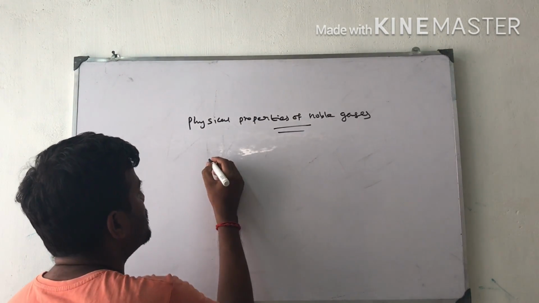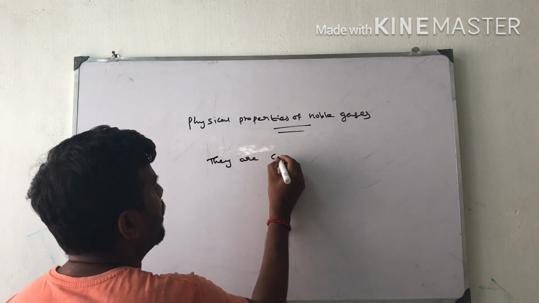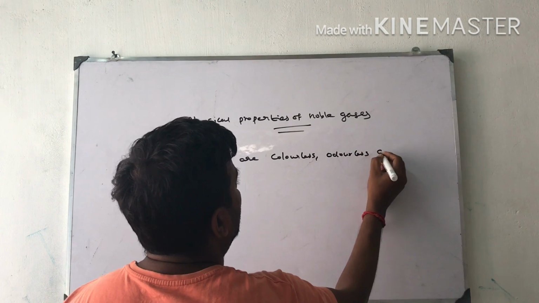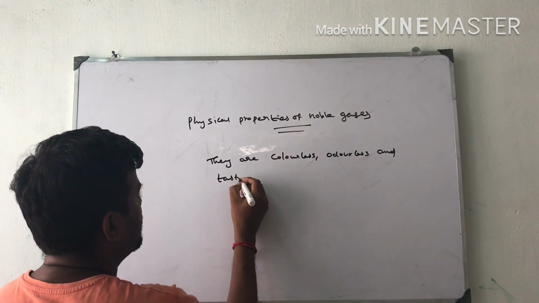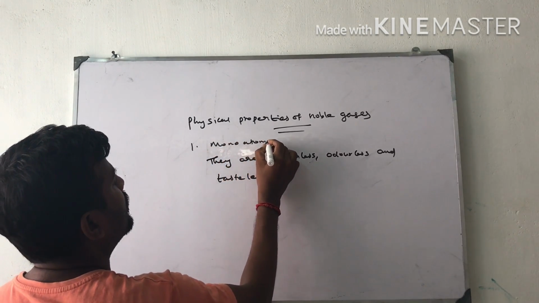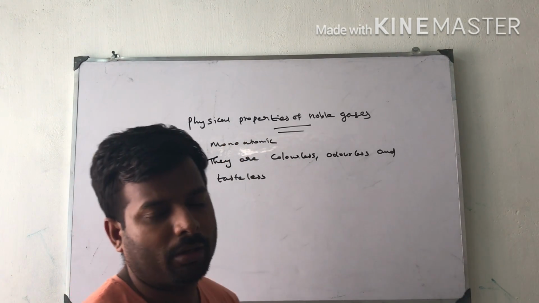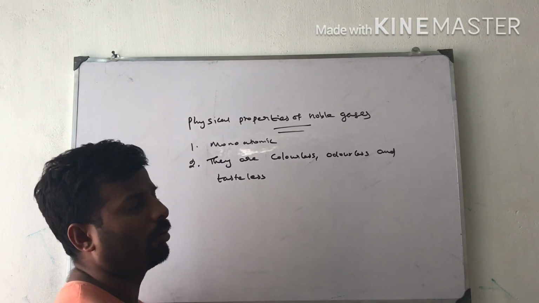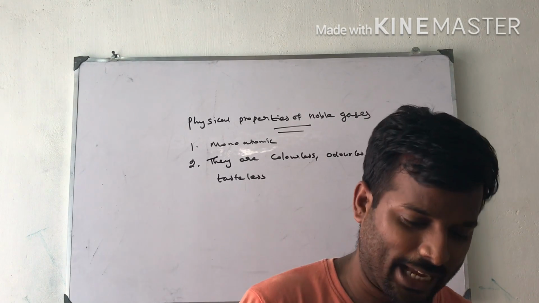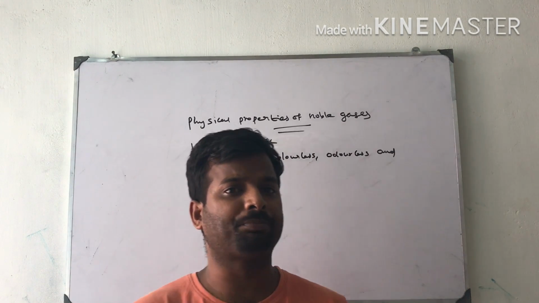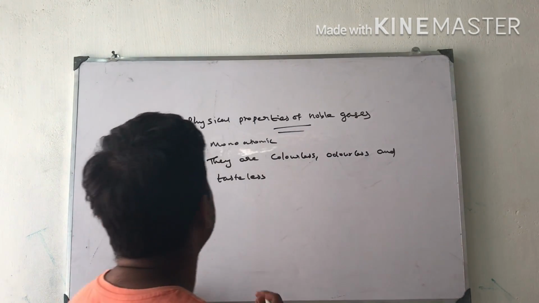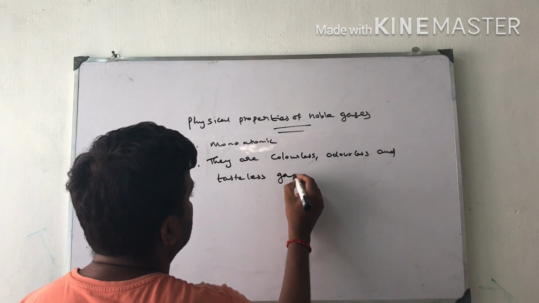They will not form any covalent or ionic bond, because the outer shell is completely filled, so they have no need to share, transfer or lose electrons. They are colorless, odorless and tasteless gases.